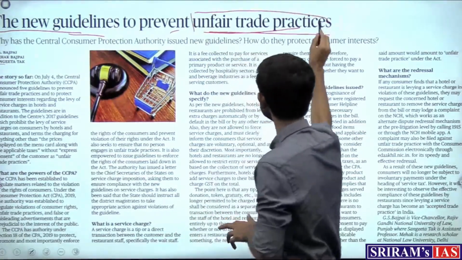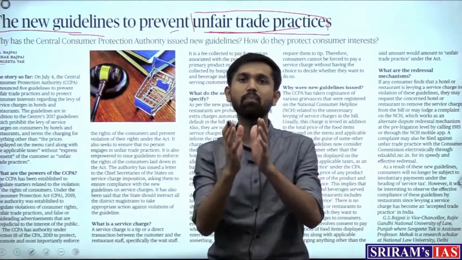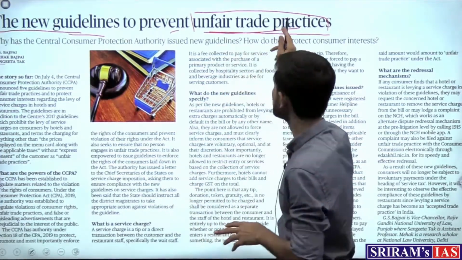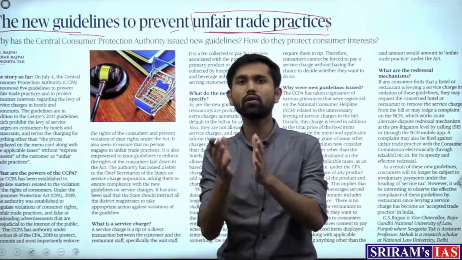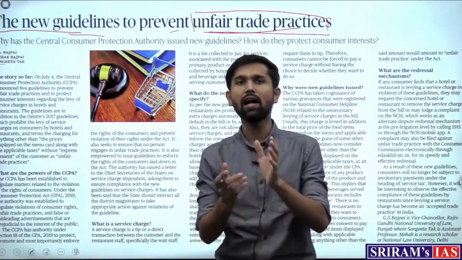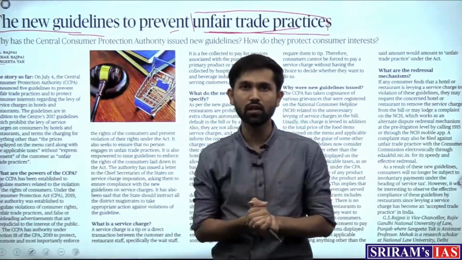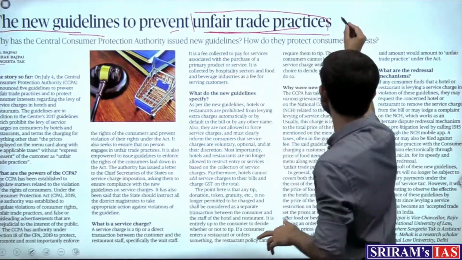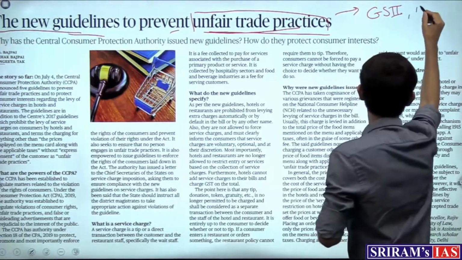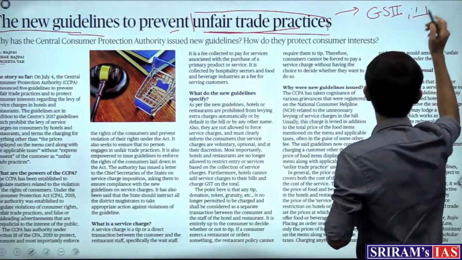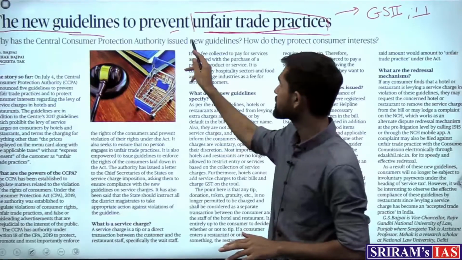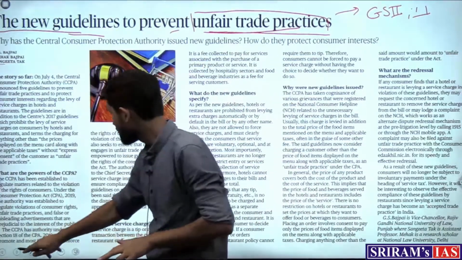So we will understand what unfair trade practices are, and the particular unfair trade practice talked about in the article is the concept of service charge, which is levied by restaurants and other such outlets. We'll be understanding this issue of service charge and how it is connected with the Consumer Protection Act. This becomes important for us to study from the GS2 point of view, where we study various acts, and also GS3, where we look at important aspects of the economy and market. So first let's try and understand what a service charge is.